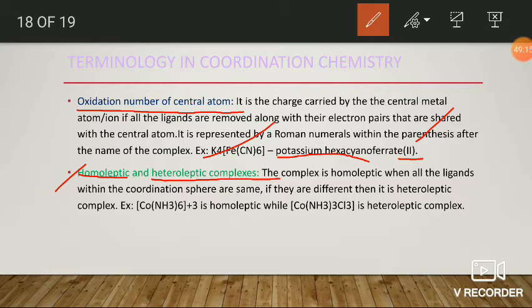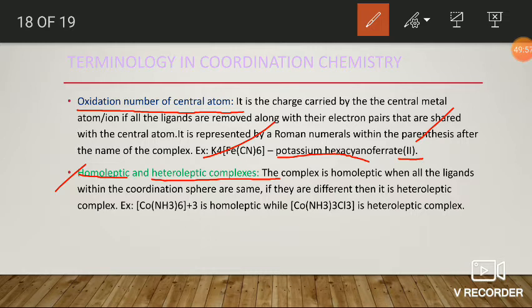If the coordination compound contains two or more different ligands within the coordination sphere, then it is known as a heteroleptic compound. Homoleptic compounds contain all the same type of ligands within the coordination sphere, but heteroleptic compounds contain different ligands in the coordination sphere.